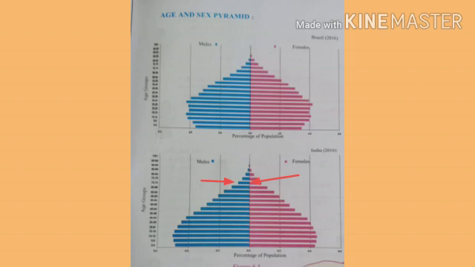Another important thing: if you observe both colored bars, you can see that the pink bar has more length than the blue. What is the meaning of that? Females live more years than males. In the top part, in both countries, the pink bar's length is more than the blue one. So the number of years females live in both countries is more than males.